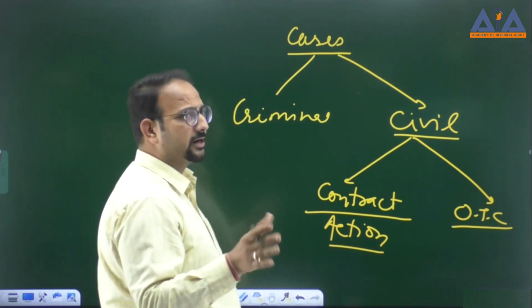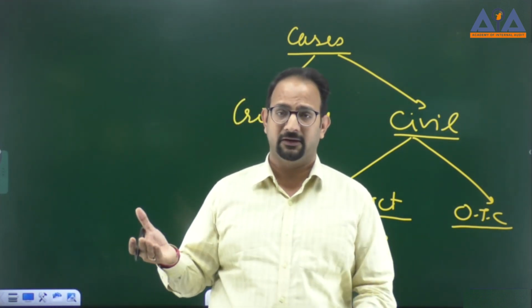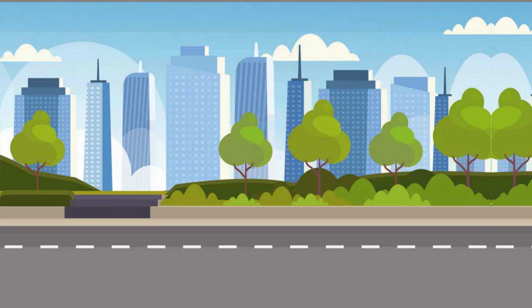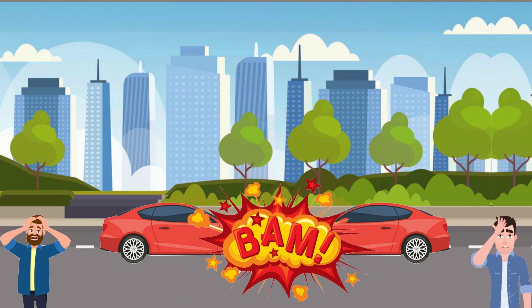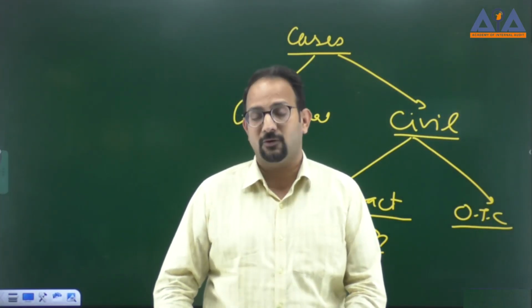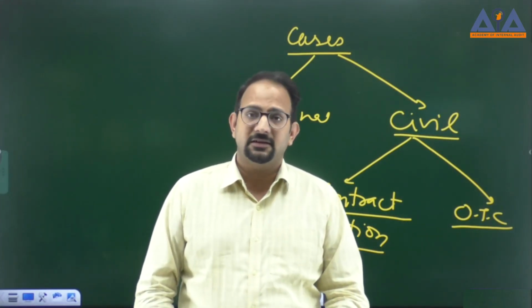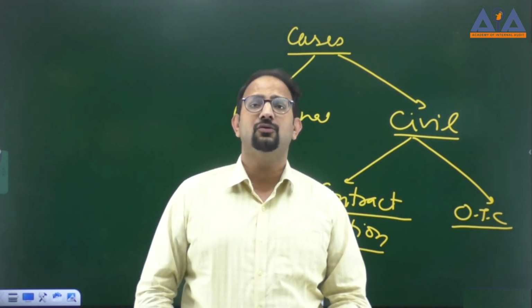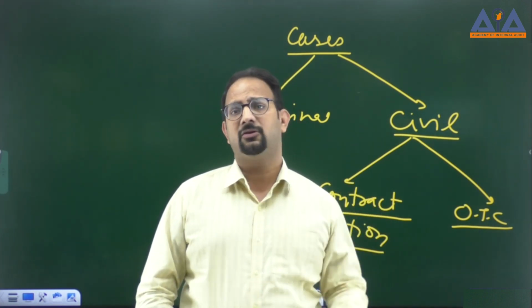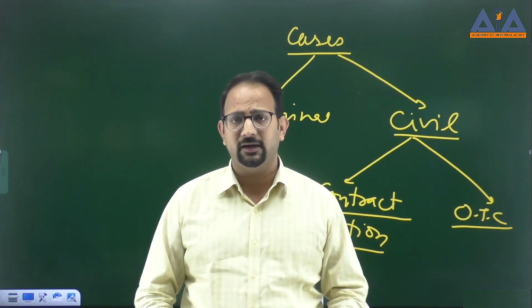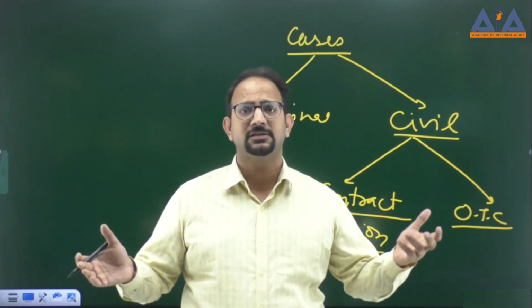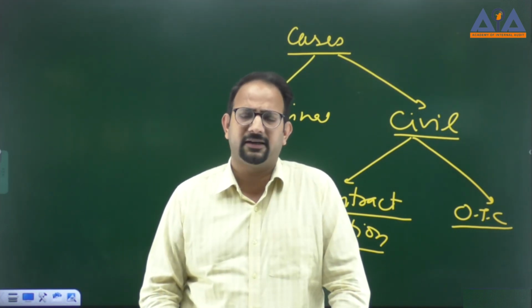What if there was no contract between two? Like I give an example. Both of you were driving your vehicle on the road, and your cars hit each other. Then there was no contract, but yes, there was the responsibility which a person was supposed to fulfill. Like you are feeling that he has not driven the vehicle in the right way. He might have taken the wrong turn, he might have overspeeded, or maybe that kind of situation.